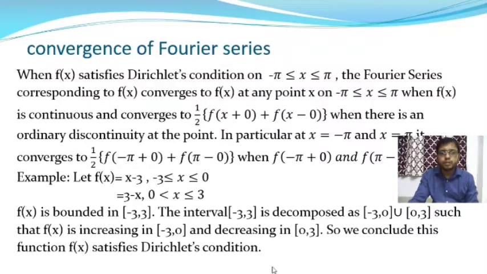This is the first condition of Dirichlet's theorem. So from this we conclude that the function f of x satisfies the Dirichlet's condition.